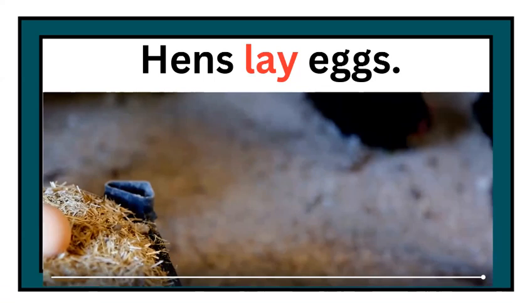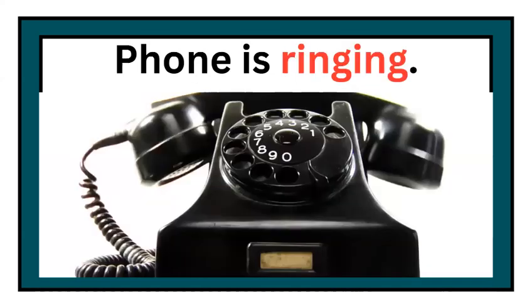Now the question arises here, why is lay an action word? So let me tell you. Lay tells us what the hens are doing. They are performing the action of producing eggs. It actually describes the action that happens regularly, like the hen laying eggs. So it is very clear to you. Hens lay eggs. Here the action word is lay.